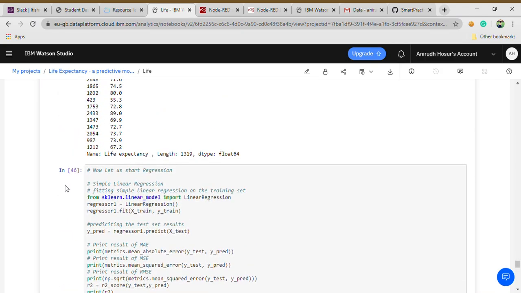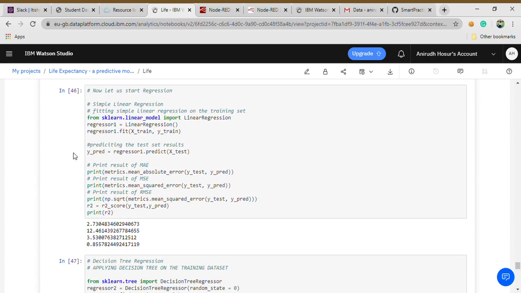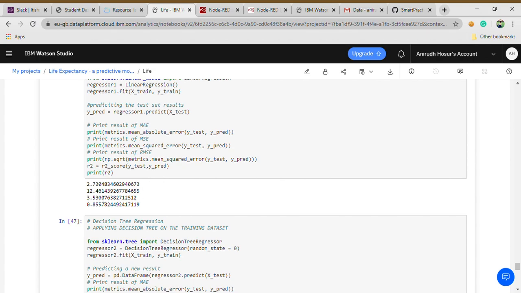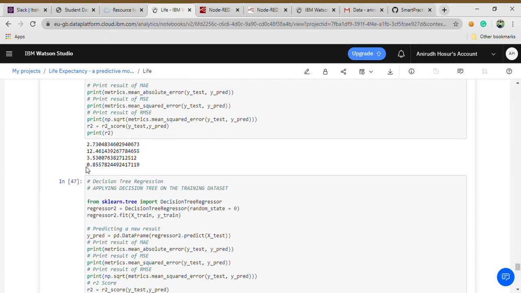Now we're going to implement our regression. We'll start off with simple linear regression, fitting it and then predicting. Here you can see we have taken four measures: MAE, MSE, RMSE, and R2 score. The R2 score gives us 85% accuracy, which is quite good.